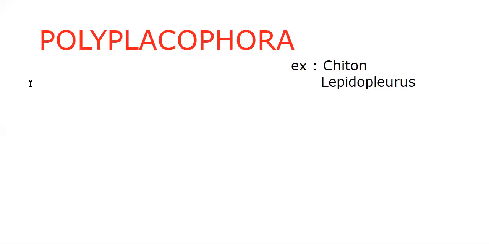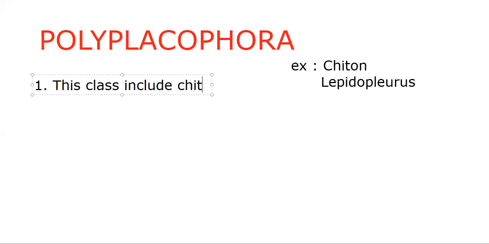Let's come to the characteristic features of Polyplacophora. This class includes chitons. As we said, Chiton and Lepidopleurus are the examples. In general, these are even called chitons.